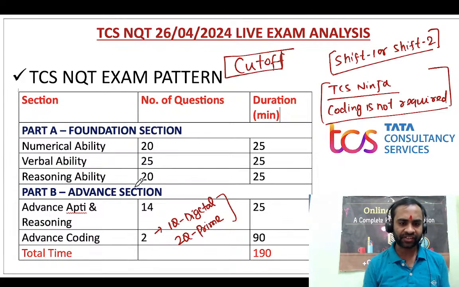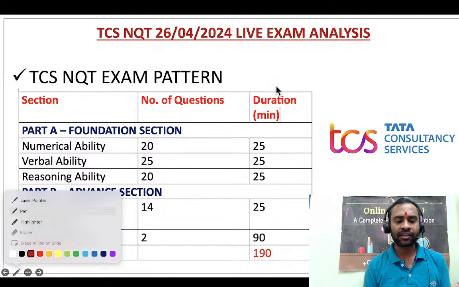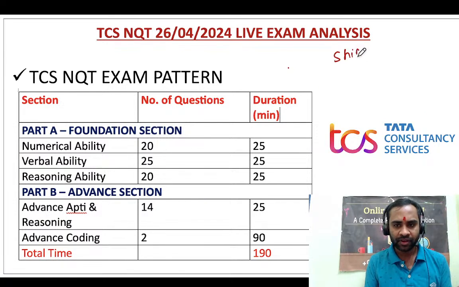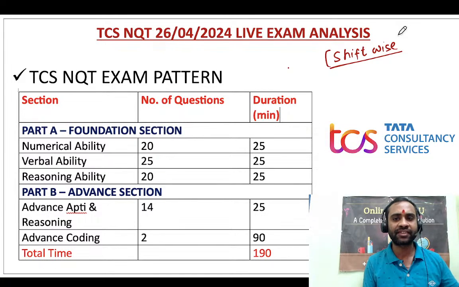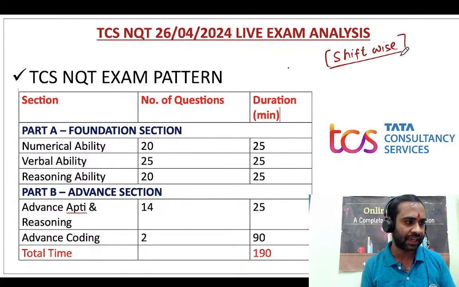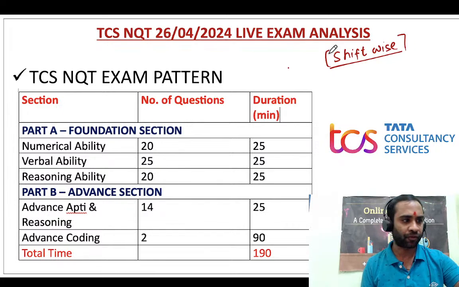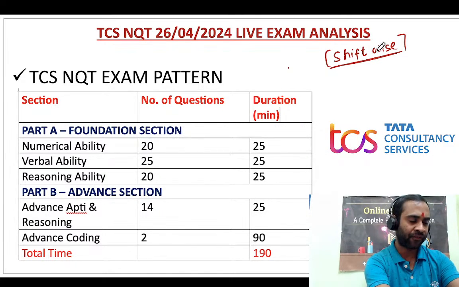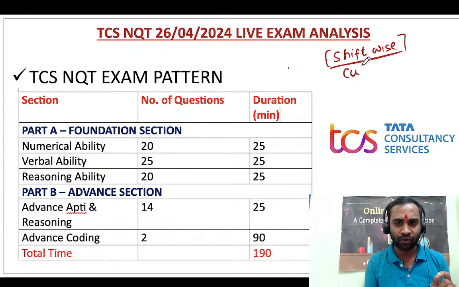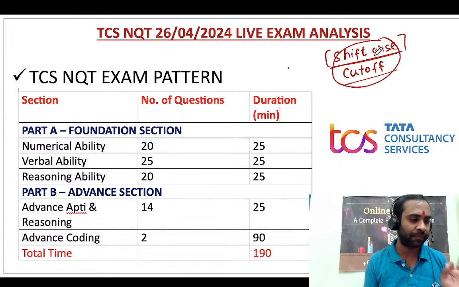So friends, the first thing you need to understand is that the cutoff will not be shift wise. Whether the questions are easy in the first shift or in the second shift, it does not matter. Don't expect that because the first shift was tough the cutoff will go down, and the second shift was easy so the cutoff will be high. No, there will be no shift wise cutoff. Keep that first in your mind.